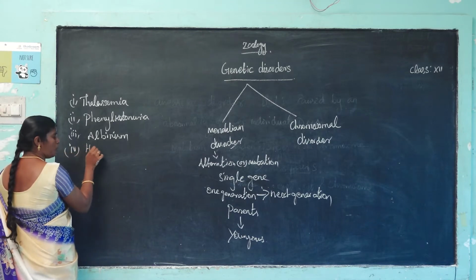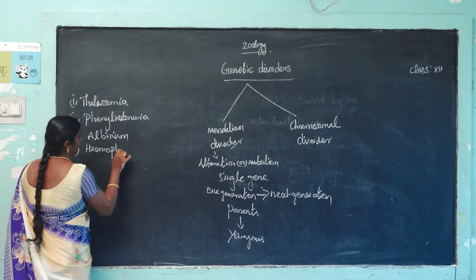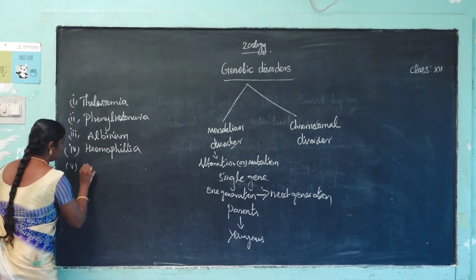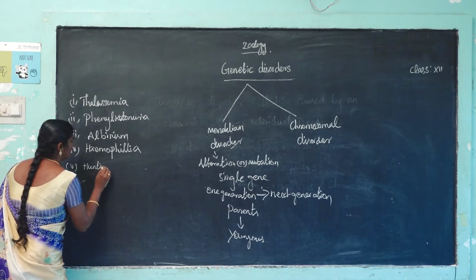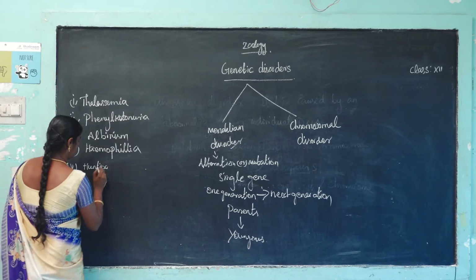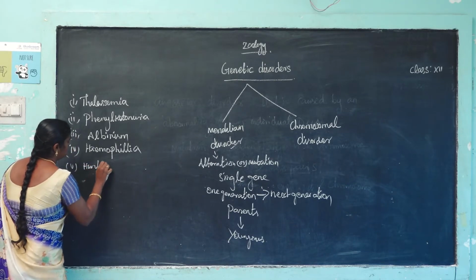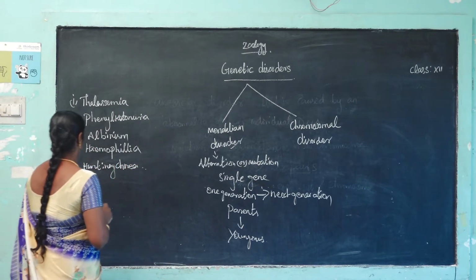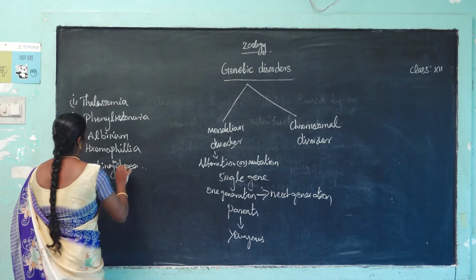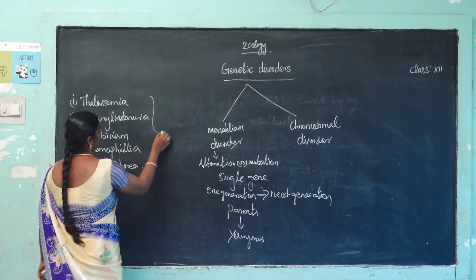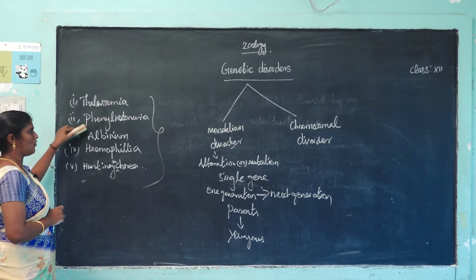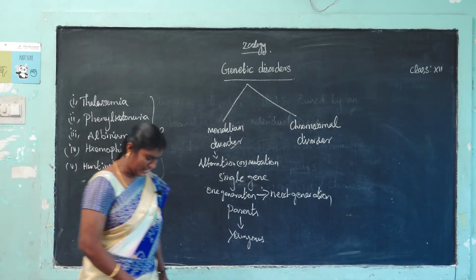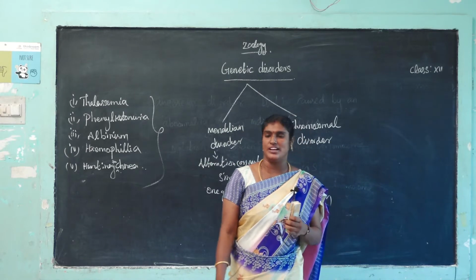Fourth, hemophilia. Fifth, Huntington chorea. These are the five diseases: thalassemia, phenylketonuria, albinism, hemophilia and Huntington chorea. These five diseases are transferred from one generation to the next generation. It is a hereditary disease.